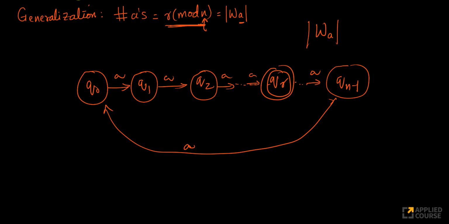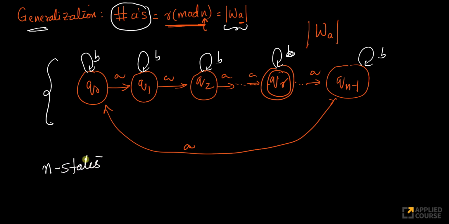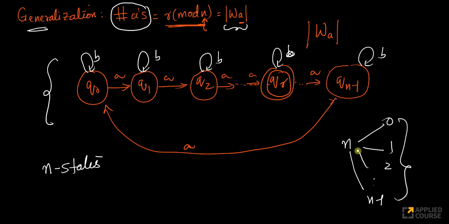Okay. So again, all your B's, nothing changes, because by having B's, your number of A's don't change. So as a generalization, if your number of A's, which can also be represented mathematically like this, is R mod n, you can construct a finite state automata with n states corresponding to each. Because you have R mod n here, n can have remainders of 0, 1, 2, so on and so forth up to n minus 1. And hence you have n states.